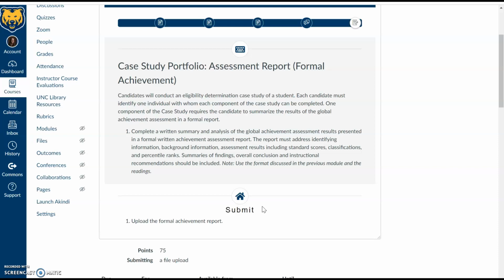And then we're moving into the assessment results. So this you'll be pulling straight from your online score report. It will all be there for you, whether that's the Wyatt or the Woodcock-Johnson. And the main values that we're looking for here would be standard scores, and then you'll see that under SS in most reports. Classifications, so is that standard score average, high average, low average, etc. And percentile ranks, and that'll go along with your standard scores and classifications.